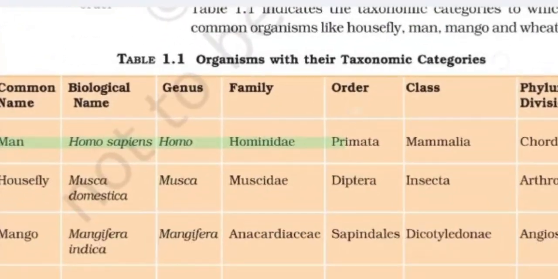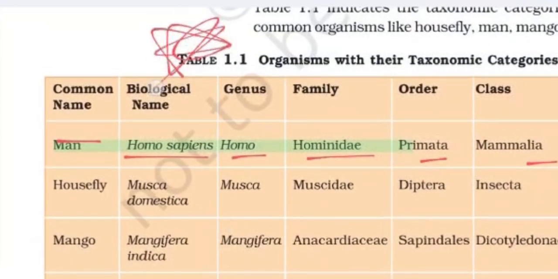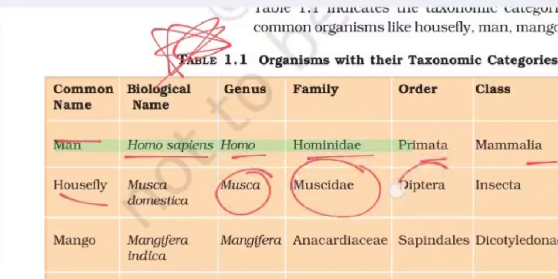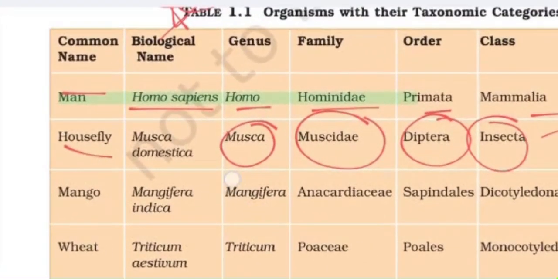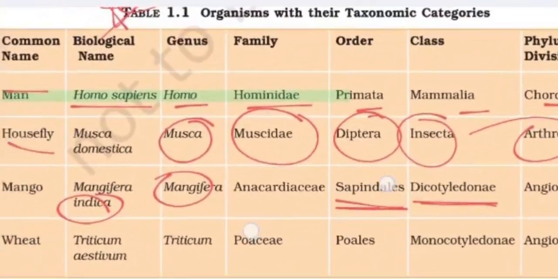Man has the biological name Homo sapiens, genus Homo, family Hominidae, order Primata, class Mammalia, phylum Chordata. Most important table. And housefly, biological name Musca domestica, genus Musca, family Muscidae, order Diptera, class Insecta, phylum Arthropoda. Mango is Mangifera indica, genus Mangifera, species indica, family Anacardiaceae, order Sapindales, class Dicotyledonae, division Angiospermae.